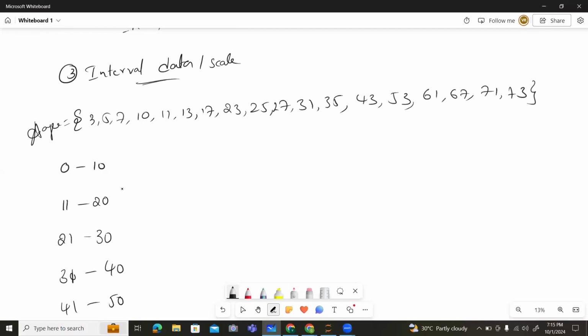So whatever the data, 0, 1, 2, 3, up to 10, in the 0 interval, it will find 4. Next, 11 to 12, it found 3. Next like this, it found 3. Like this, it will calculate the data into the intervals and the plots. That's why we need to know these types of interval data, or we need to know about the interval scale. Measurement scales are the advanced level of the basic level of data.